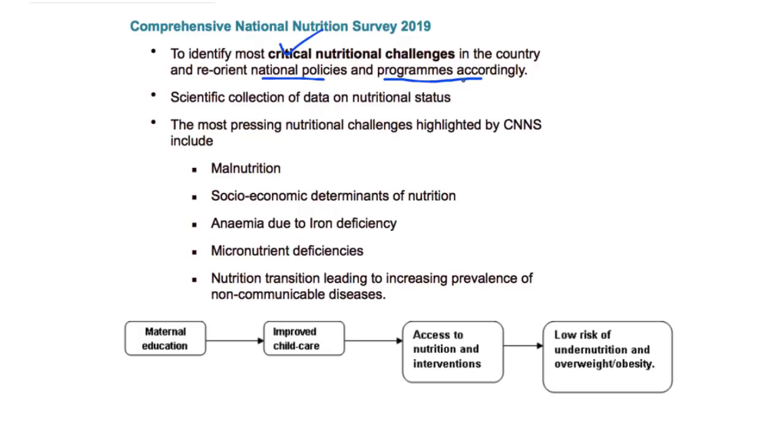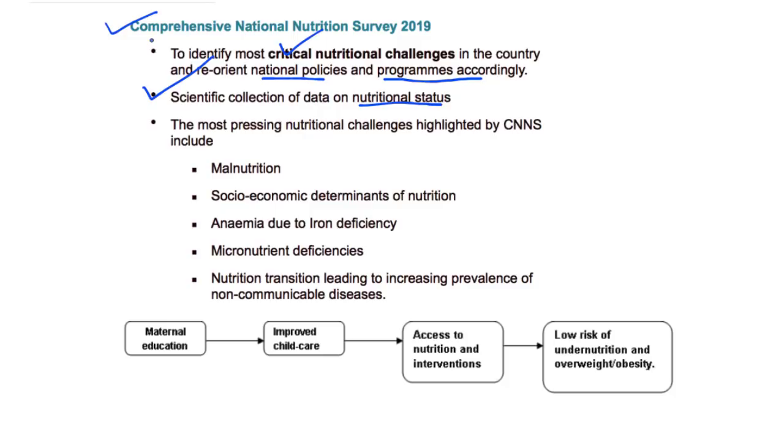And presently, India is going through what has been termed as the nutrition transition. And it is facing the double burden of both undernutrition and obesity at the same time. So in this background, the scientific collection of data on the nutritional status was required. And that is why this comprehensive National Nutritional Survey 2019 has been released.